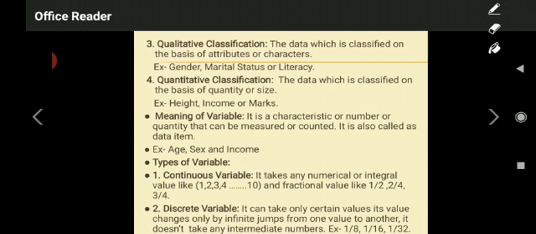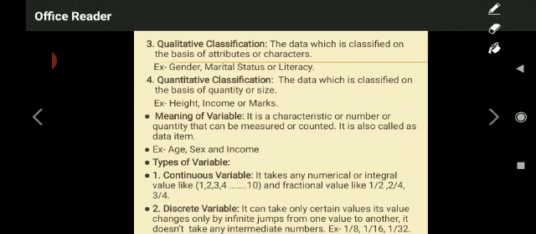There are two types of variable, my dear students. In that, first one is continuous variable. Here, these are also very important objective questions in the examination. They may ask what is variable. They may ask what is continuous variable. They may ask what is discrete variable. Okay, these are most important objective questions in the examination. So try to understand very systematically.